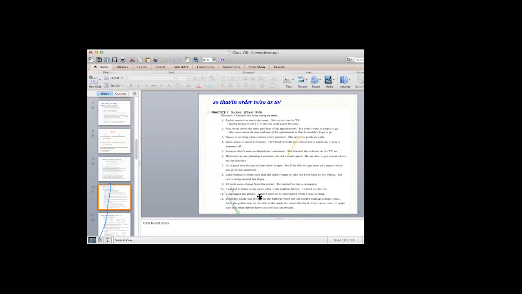After she pulled over to the side of the road, she raised the hood of her car in order to make sure that other drivers knew that she had car trouble. We already have in order to here in this sentence, okay? So we're going to check more things.